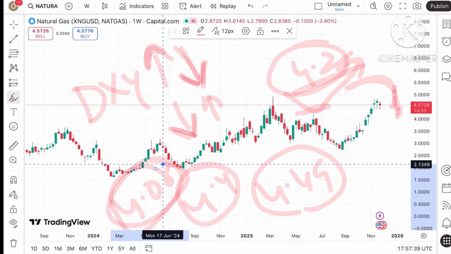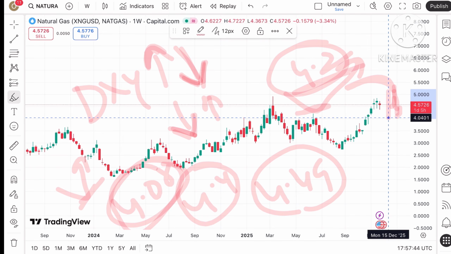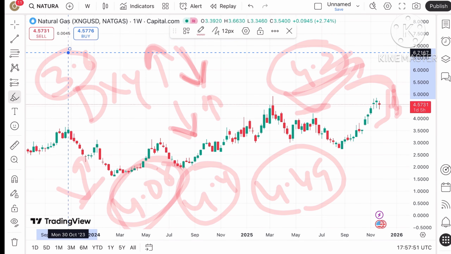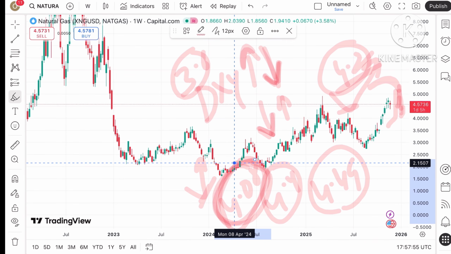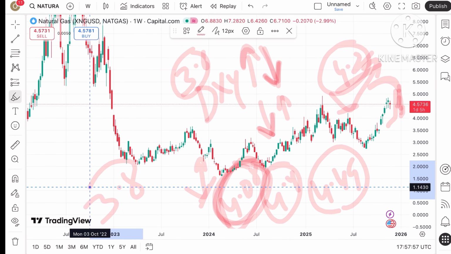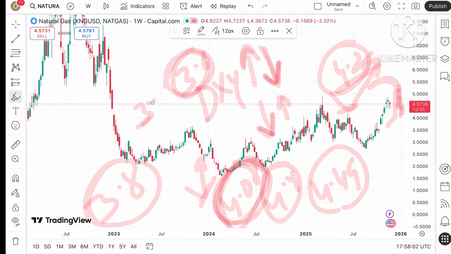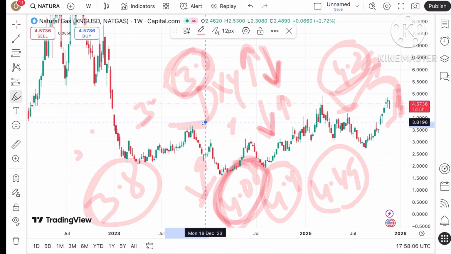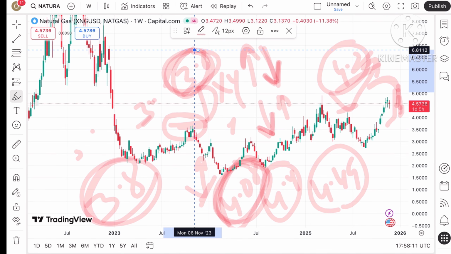At this $4 level we can see a bounce back, but if the price falls below that level, a further move down can be seen, and after that the price can move towards $3.6, and then a bounce back can be seen. As soon as the price starts falling below this level, chances of going towards 3 are on the higher side, and this gap will be filled towards the level of 3.5. If you look at this trend, from the 3.66 level a bounce back can be seen, but if the price doesn't sustain, it can move towards $3.5 and then a further low.